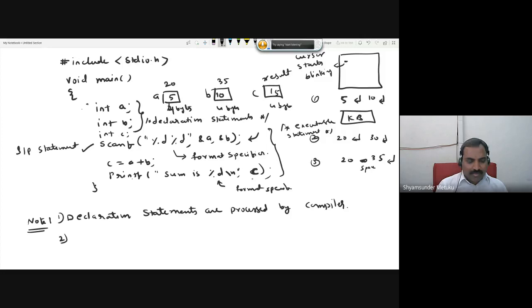When it comes to executable statements, they are processed by the CPU. Is it clear?